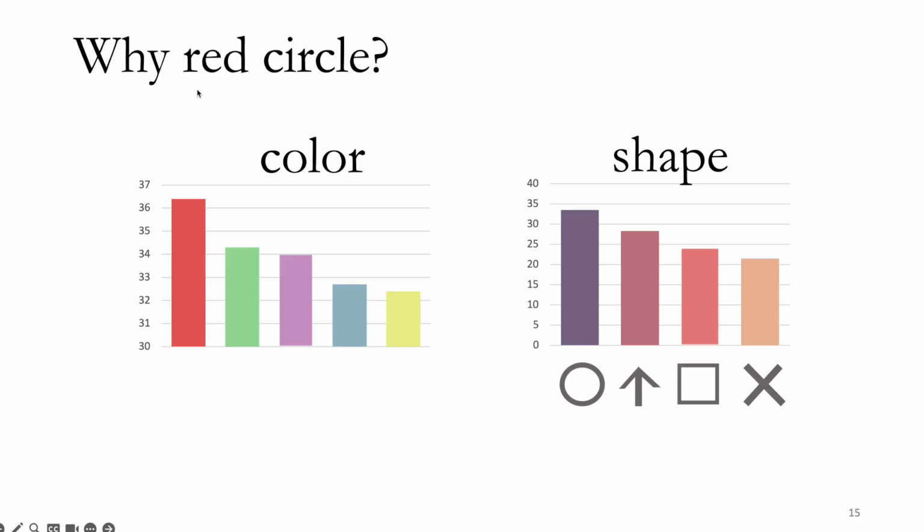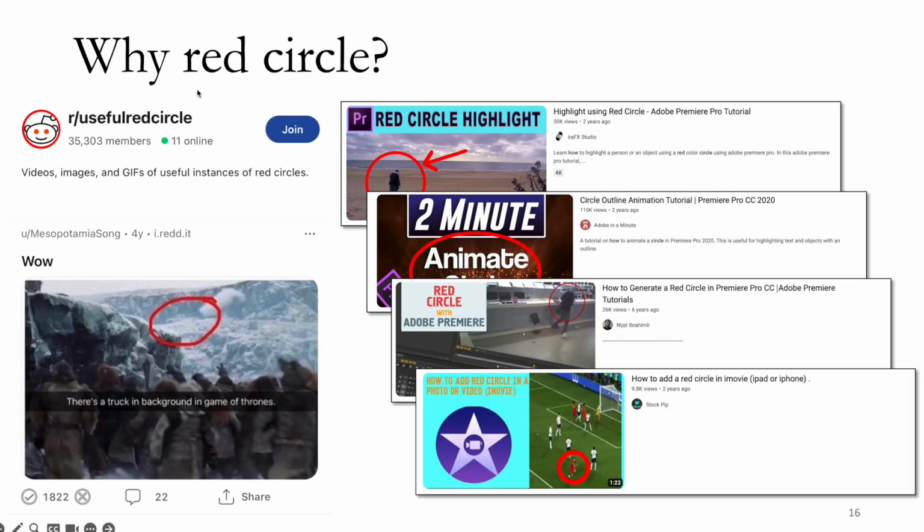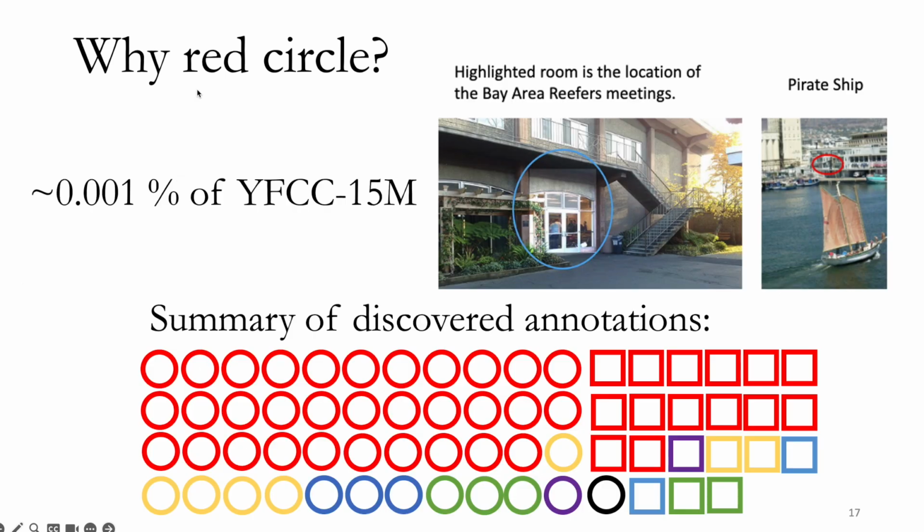Throughout this presentation, I've only been talking about the red circle. You might be asking, do other annotations work as well? While the answer to that is yes, here we show that using the color red and the shape circle performs best by far. A possible reason for this emergent behavior that works best with the red circle is the human-centered bias in the dataset. People like to annotate things in images using red circles. A testament to that is a subreddit about images with red circles, as well as YouTube tutorials with hundreds of thousands of views, showing how one can put a red circle on an image.